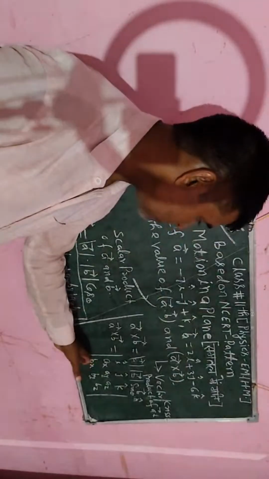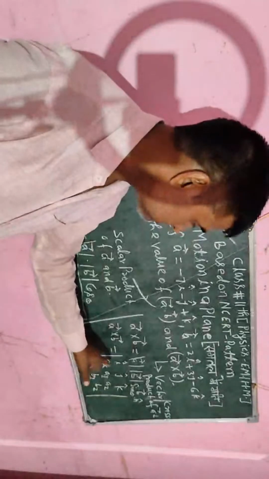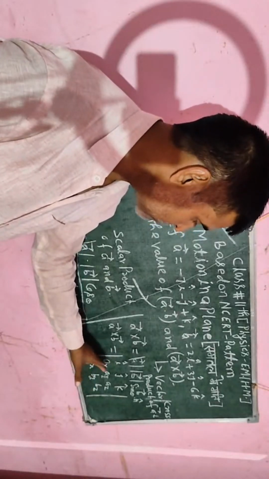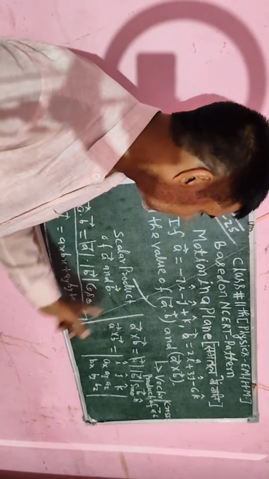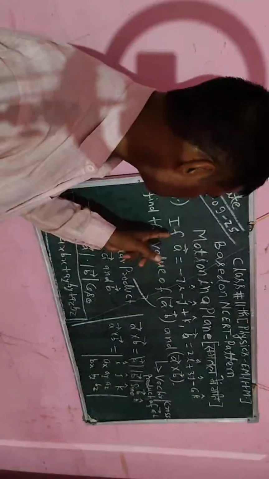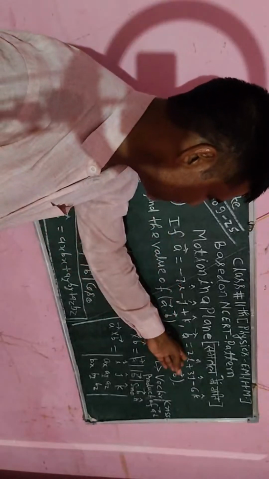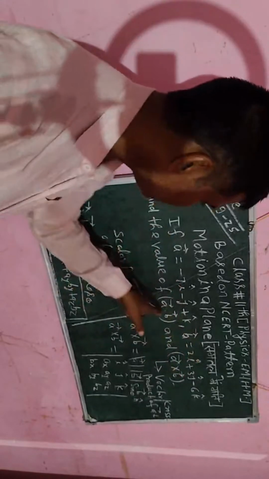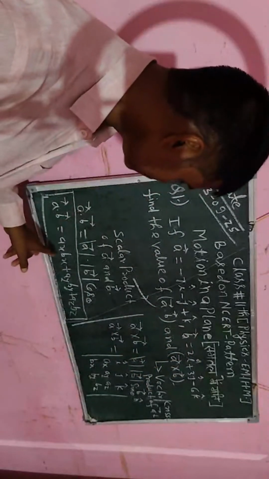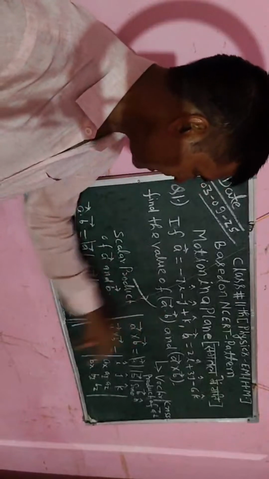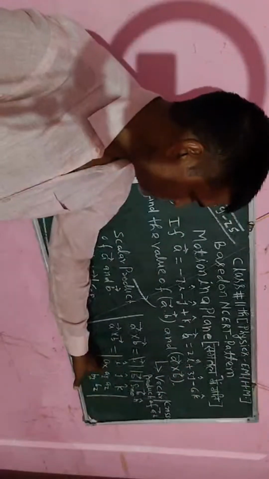Now I will solve the determinant, and after solving the determinant value I will get the value of A cross B. Now here I have written one question. Vector A has this value, vector B has this value, and we have to find A dot B and also A cross B. For A dot B I will use this formula, and for A cross B I will use the given vector values.